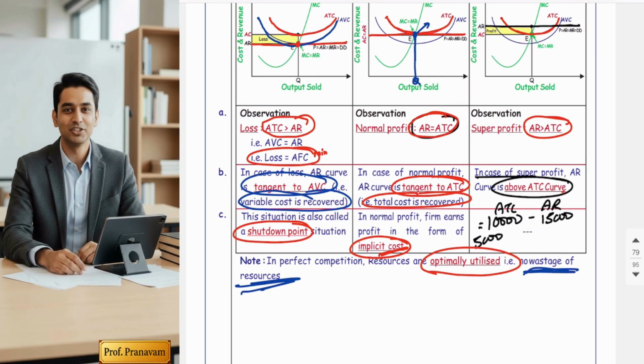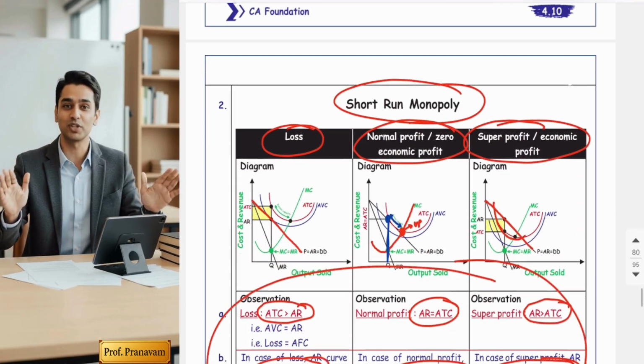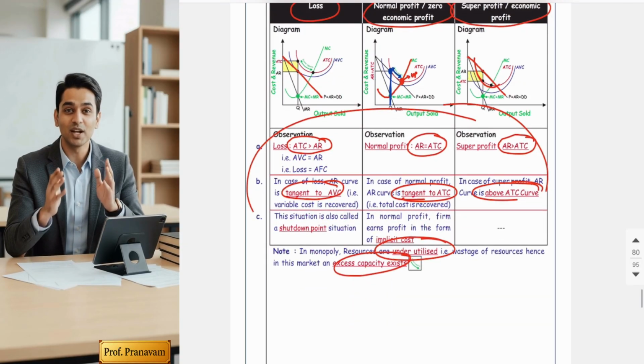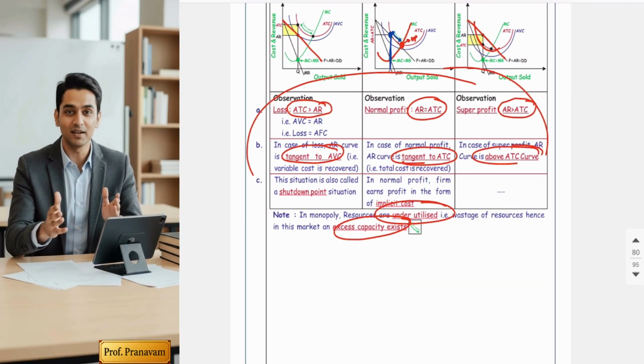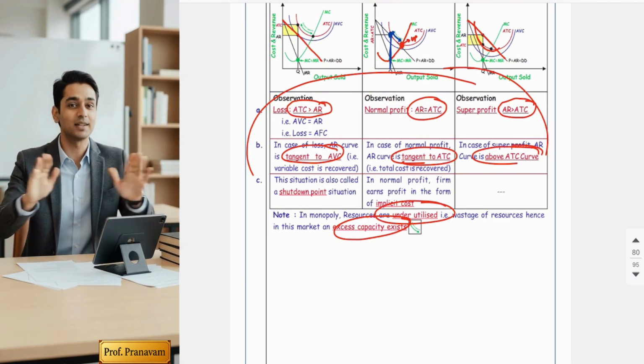Fourth MCQ: in perfect competition, sellers always optimally utilize their resources. No wastages. Now, in monopoly, the first three MCQs are exactly the same. Just the fifth MCQ is about monopoly: in monopoly, the firm always underutilizes its resources, and excess capacity is always present.